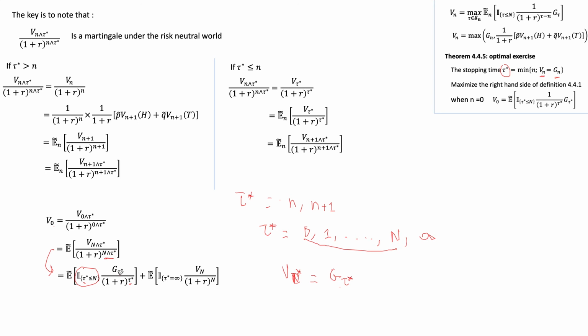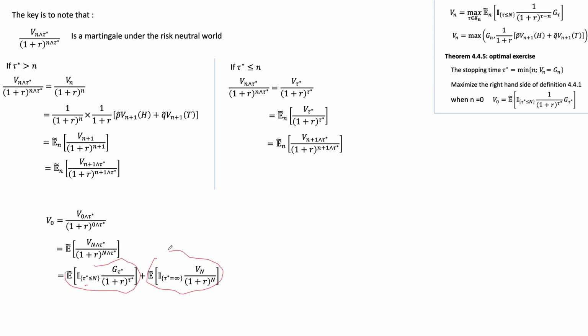But on the other side, if tau star is actually equal to this, then this whole value here is going to be 0. In this other case, this is going to be 1, but then tau star is equal to plus infinity, so we're never going to exercise the option. So this whole second part is just going to be 0. And in the case where tau star is less than n, we just get this amount here. Since this is always 0, we can simplify it to this.